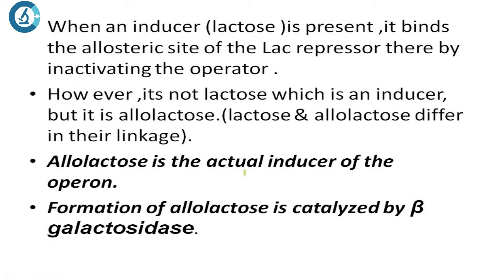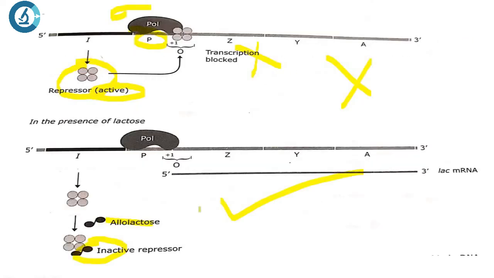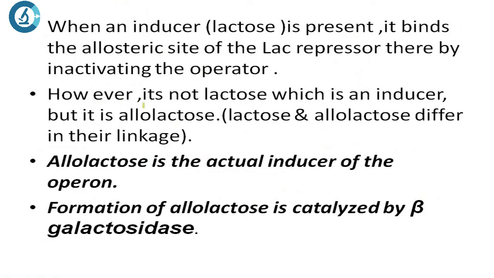When the inducer is present, it binds to the allosteric site of the lac repressor. This site is called the allosteric site, in other words the regulatory site. However, it's not lactose which is the inducer, but allolactose. I already told you what allolactose is, right? They're isomers. Lactose and allolactose basically differ in the linkage between glucose and galactose. So allolactose is the actual inducer of the operon. Formation of allolactose is catalyzed by beta